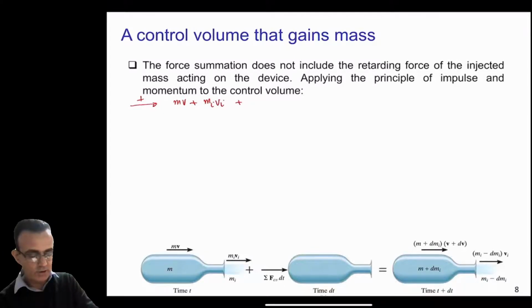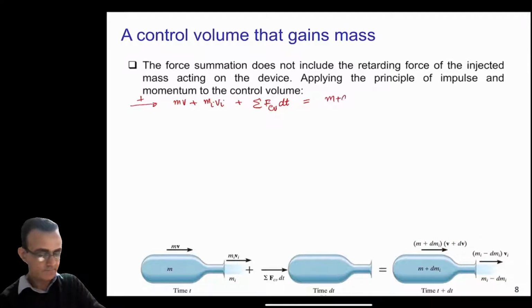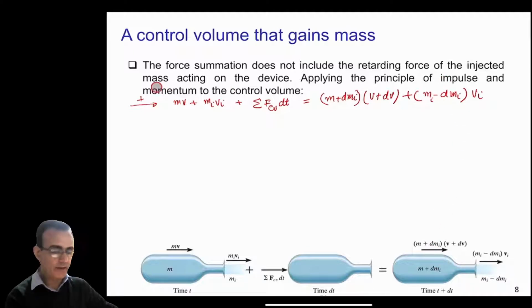Then you apply forces on this device here, and the final momentum for the device will be (m + dm_i) times the velocity v + dv. And for the gases, the new mass is m_i - dm_i, and the velocity is v_i. So we end up with this equation here.